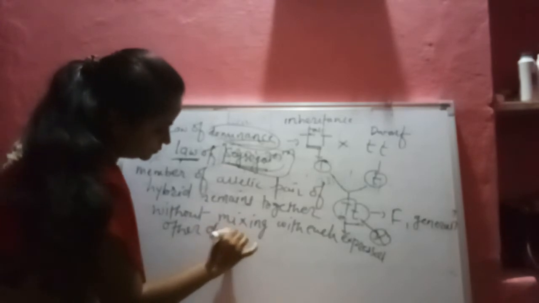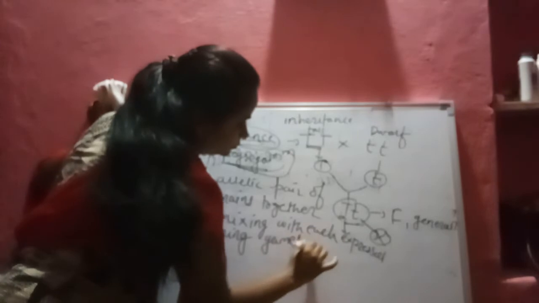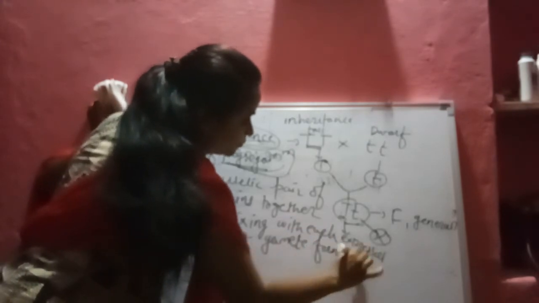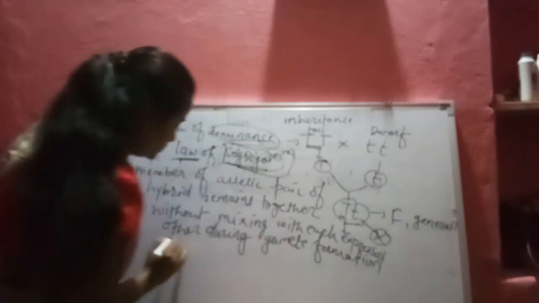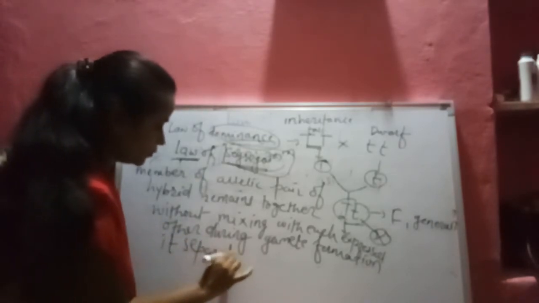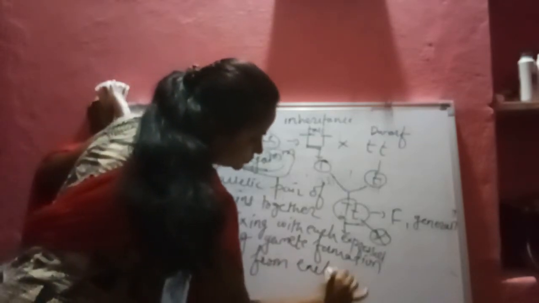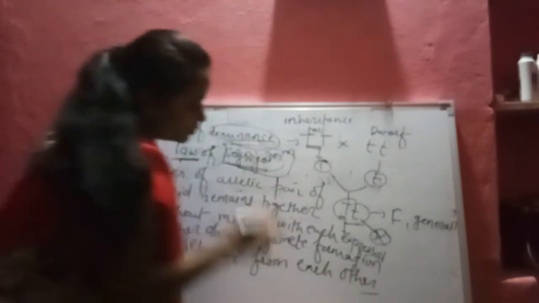During gamete formation, they separate from each other. So what is the meaning of this statement?